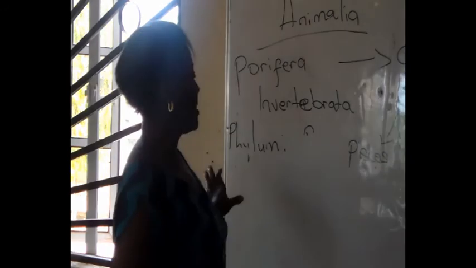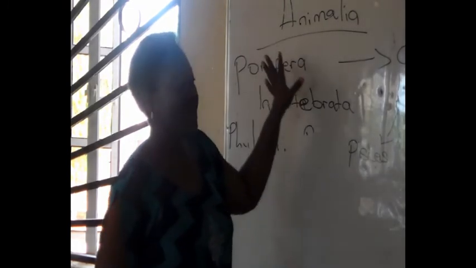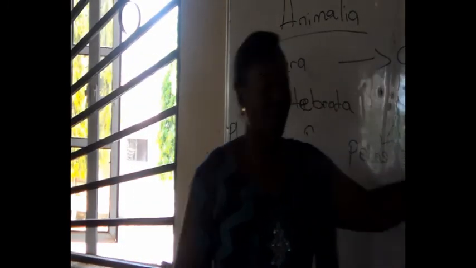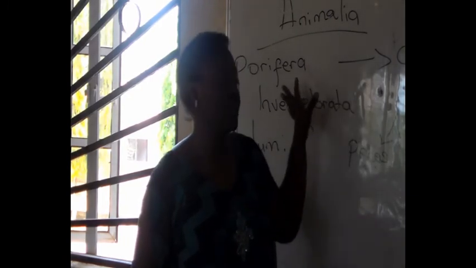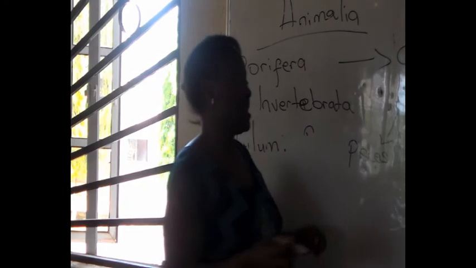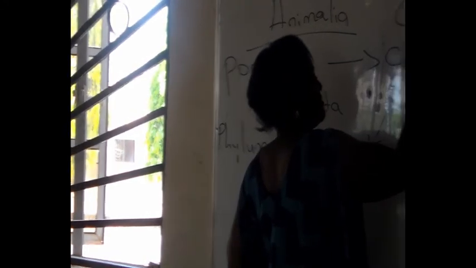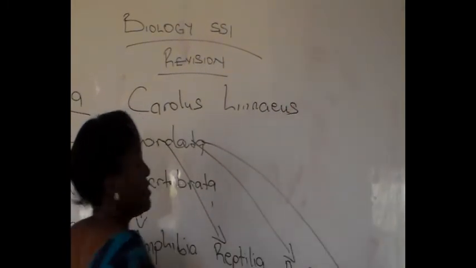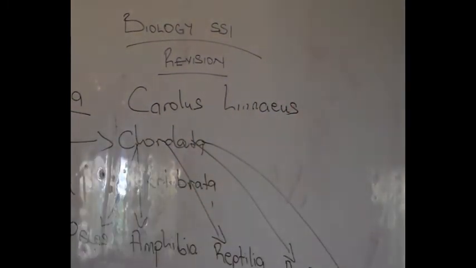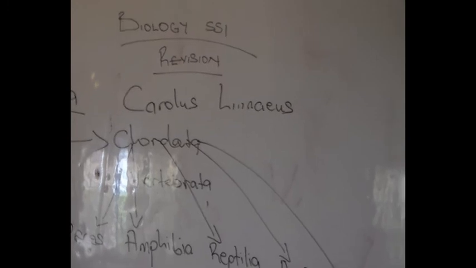Then another question is on binomial nomenclature. We've been talking about classifying animals. Now, who introduced this binomial nomenclature? It is a scientist whose name is Carolus Linnaeus, a botanist. He introduced the method of naming animals using 2 names in Latin, using the genus and the species name. I'm sure you've come across names like Ipomoea batatas.